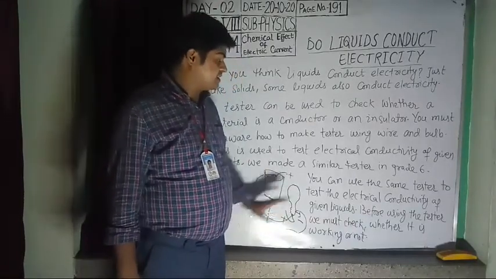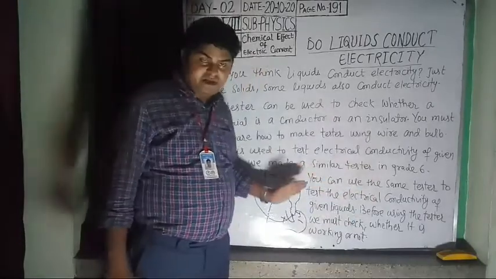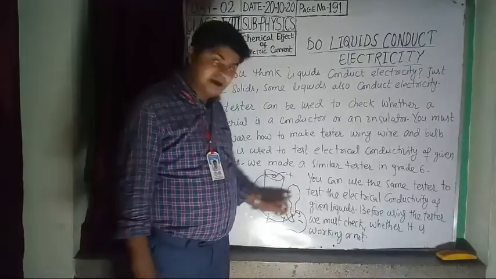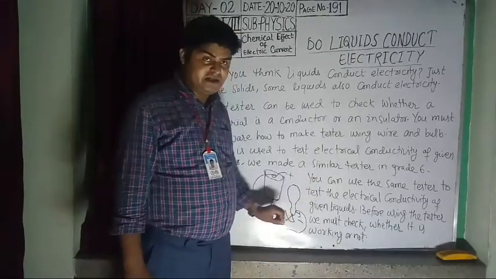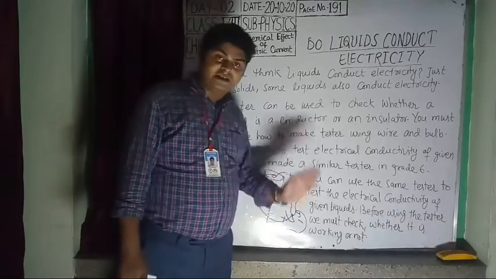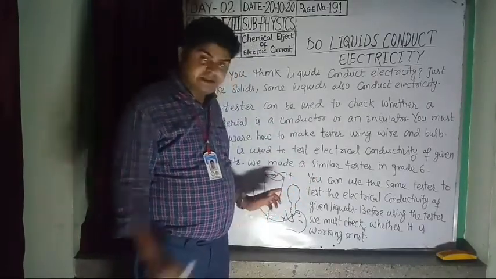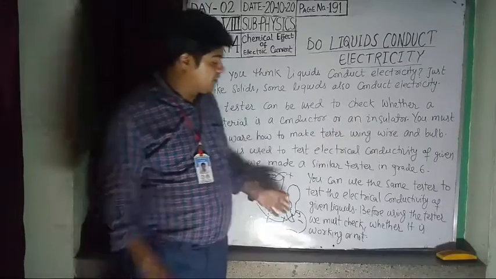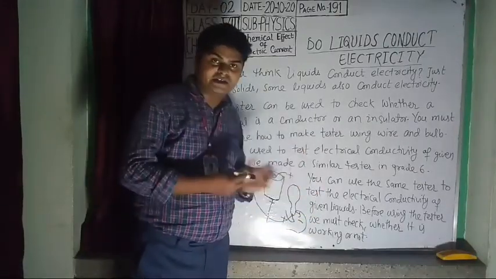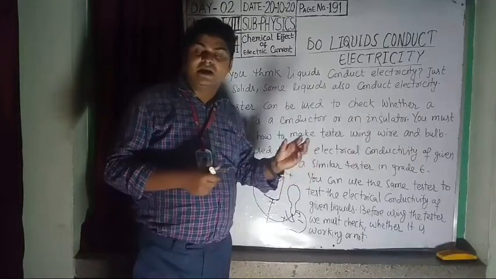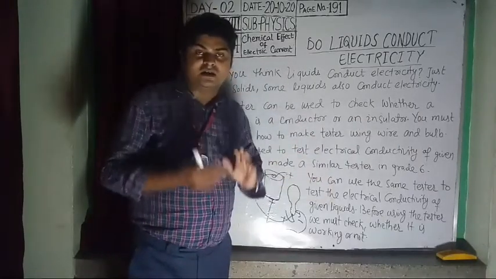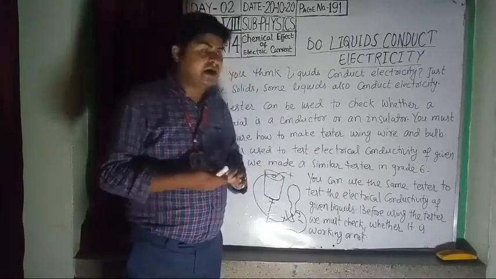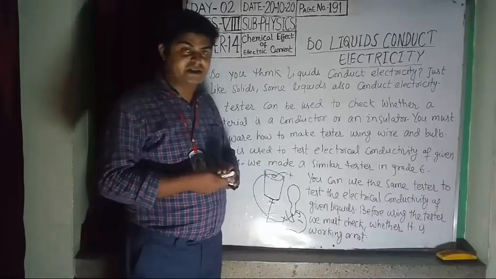So students, first of all you will check it. In Activity 1, your tester, which you already made in class 6, is checked. The aim of this activity is to check whether your tester is working or not, and it is done by these methods. I hope you understood very well how to check the electrical tester for testing whether liquids are conductors or insulators. In the next topic, I will explain whether liquids conduct electricity or not.